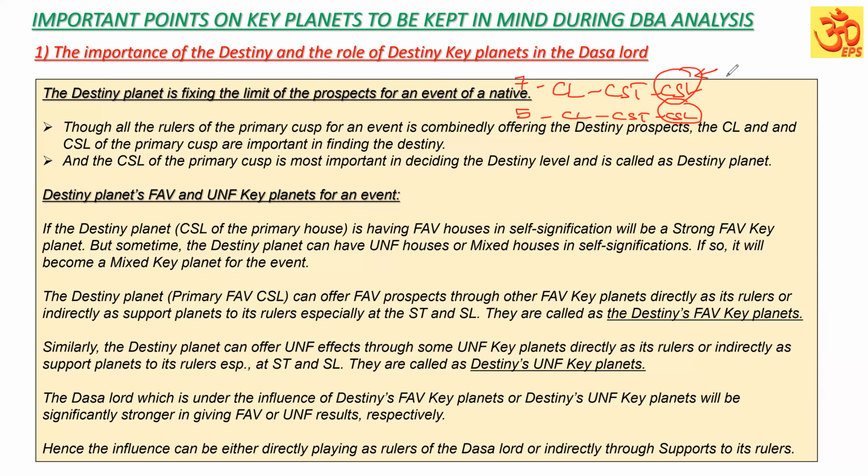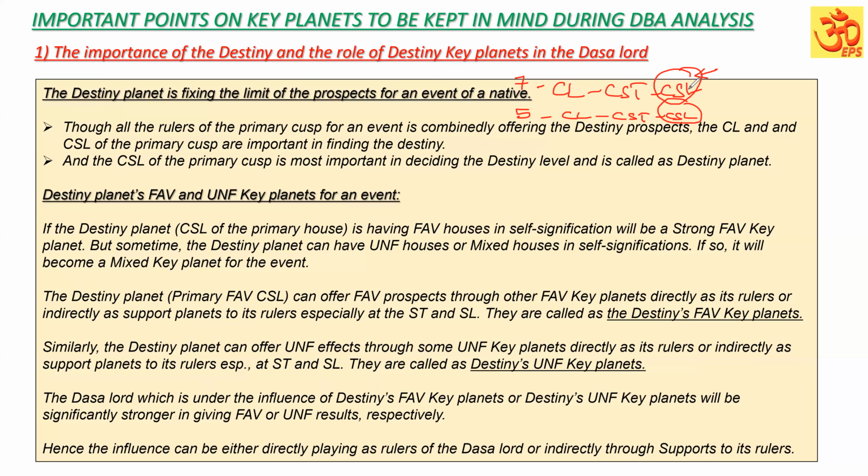Beyond the limit fixed by the destiny planet, that native will not experience. Even if the Dasa Lord is more favorable, within the limit decided by the destiny planet for the particular event, that Dasa Lord can give the results.